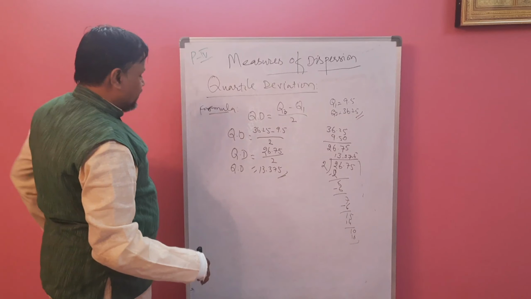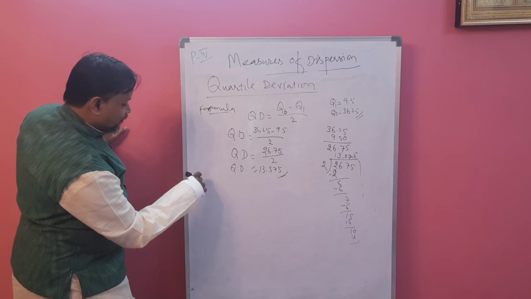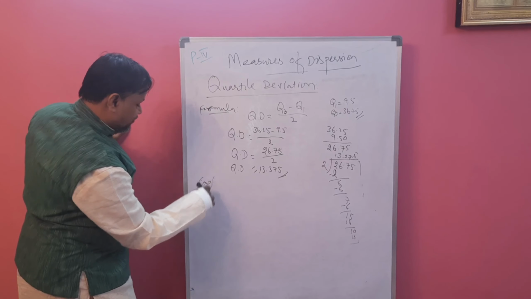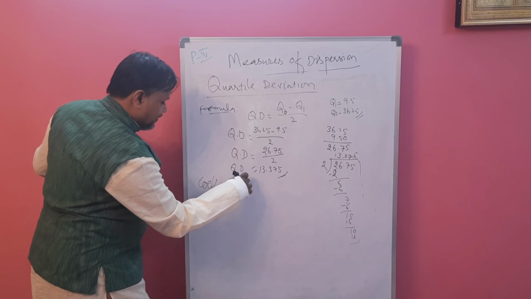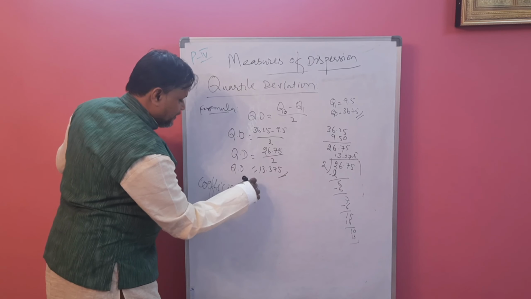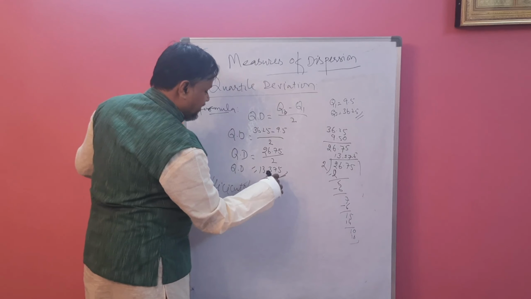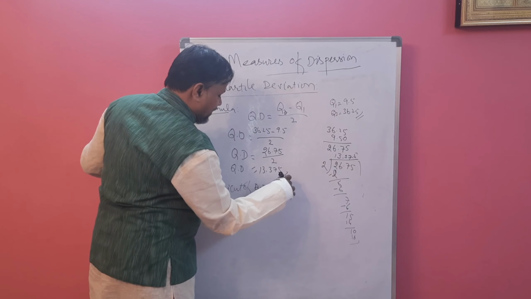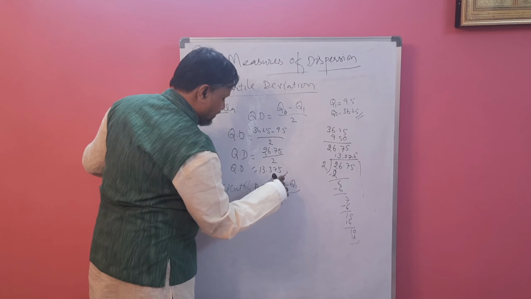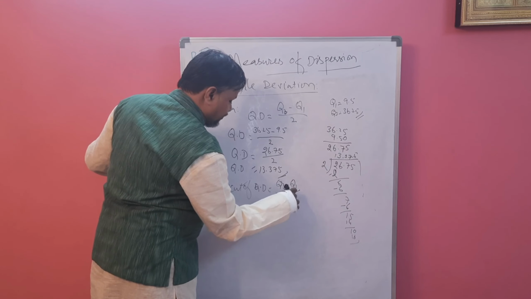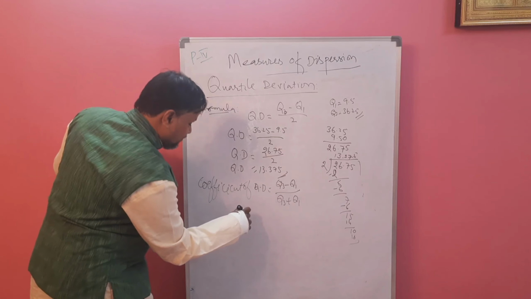Now we have to find the coefficient of quartile deviation. The formula is (Q3 minus Q1) divided by (Q3 plus Q1). Now substitute the values.